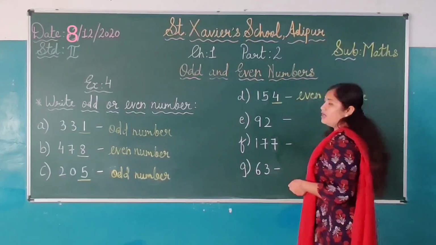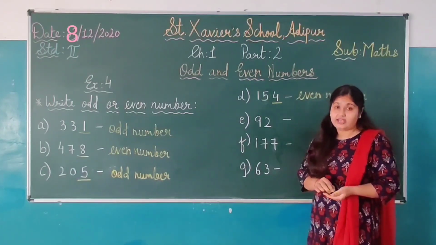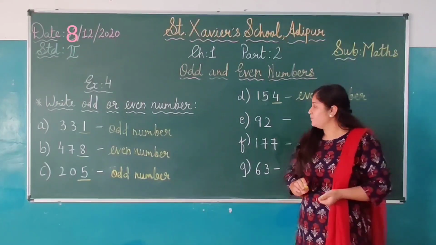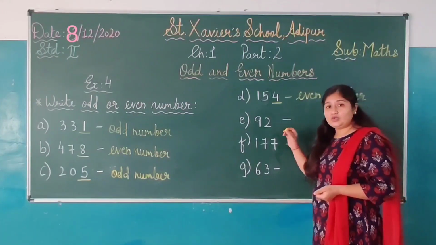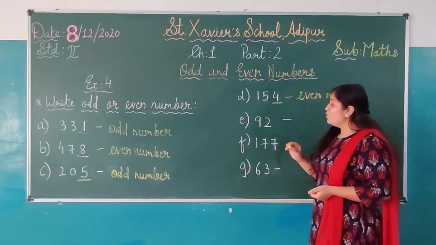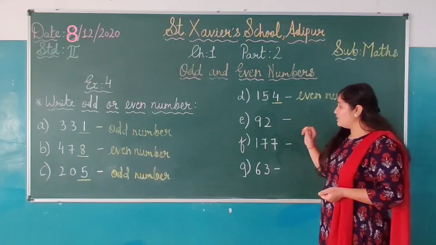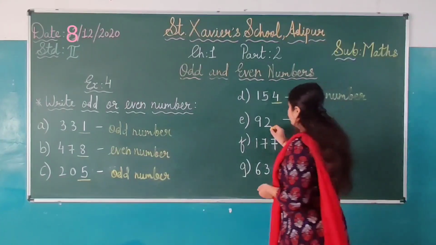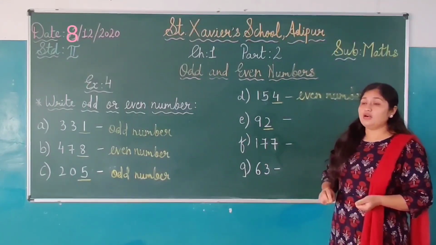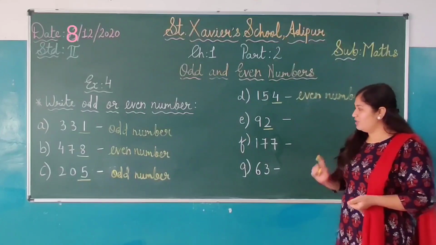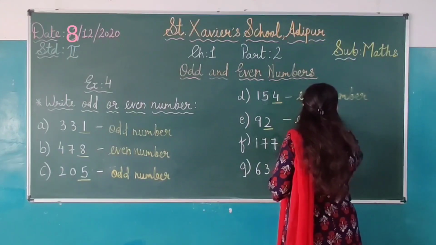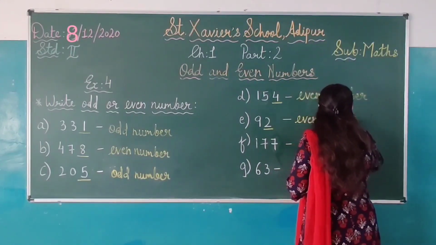You all have to write down this exercise in your maths notebook. Okay. And students, you have to maintain your maths notebook very neatly. Okay. Now E, 92. E कौन सा नंबर है? 92. Yes, ये 2-digit number है, right? So students think which number is on the ones place? Very good. Yes, 2 is on the ones place. So here 2 is an odd number? No, 2 is an even number. So 92 will be the even number here, right? 92 क्या हो जाएगा students यहाँ पे हमारा even number.